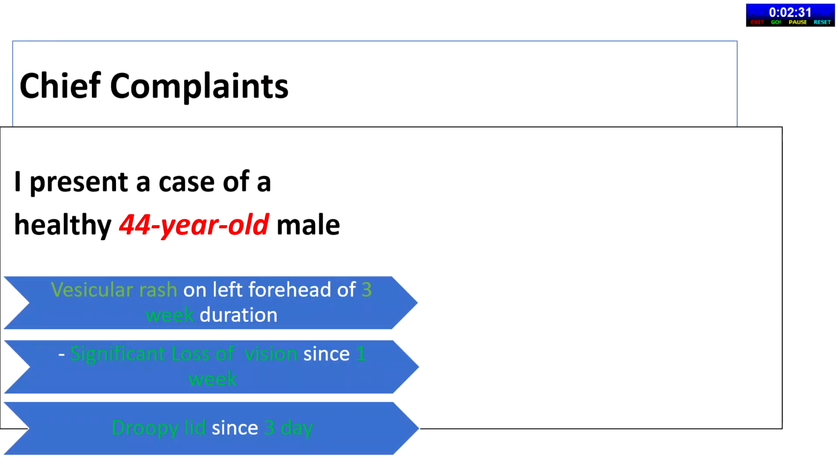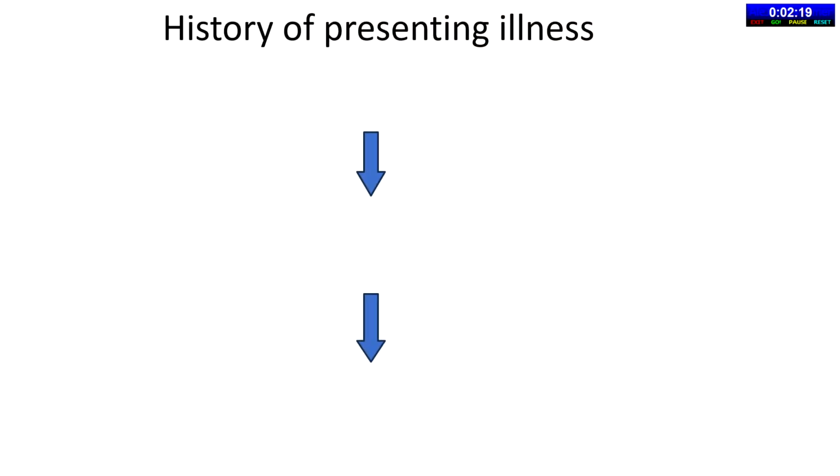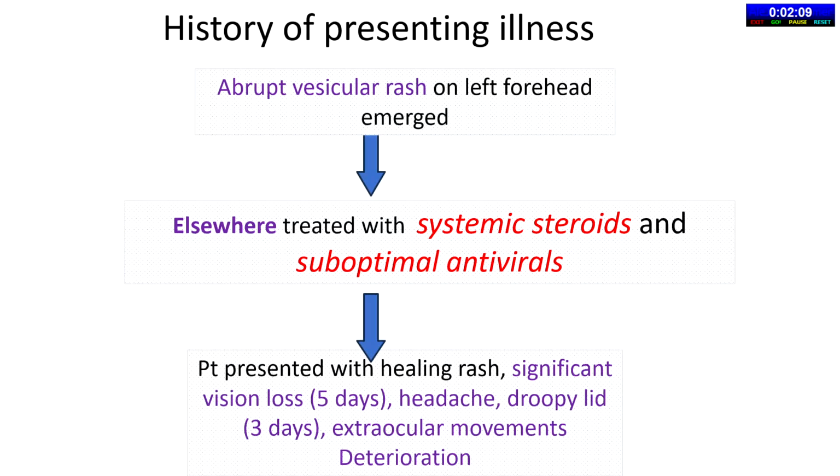So I present such a case of a healthy 44-year-old male who presented with complaints of a 3-week history of vesicular rash, 1-week duration of vision loss, and droopy lid for the past 3 days. On further evaluating the history, the patient had a history of systemic steroids with suboptimal antiviral use after rash development, and within a week of which he complained of significant decline in visual acuity and deterioration in his extraocular